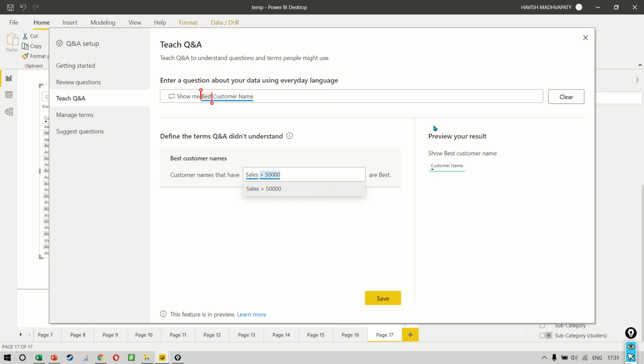So if you notice, there are no customers that have sales greater than 50,000 individually. If I make it 15, you notice there are only two customers whose sales is over 50. So you get the idea, right? If I say over 10,000, now there are only five customers who meet this criteria. So I will save this Q&A term, and remember this is still a preview feature.